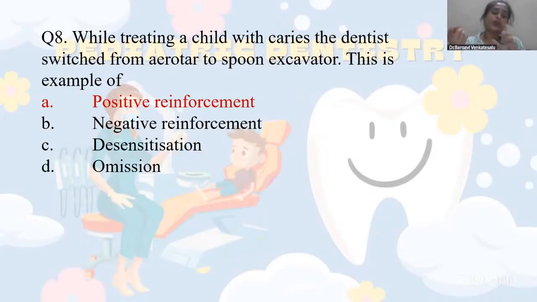Now imagine the question is like this: while treating a child with caries, the dentist switches from spoon excavator to aerator. If it is upside down, spoon excavator to aerator means the child has been exposed through stages of treatment, first spoon excavator, then little by little aerator, and then they go through pulpectomy, and then the full endodontic treatment, from low level treatment to a higher level treatment. So that is your desensitization.